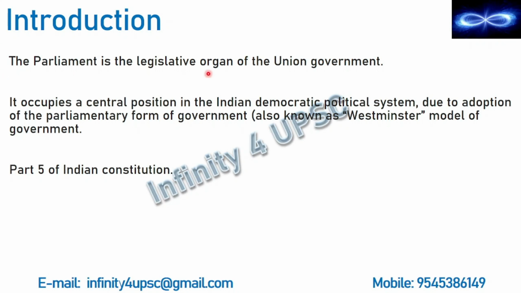The Parliament is the legislative organ of the Union government. We know that there are three different organs. One is executive organ, second legislative organ, and third judiciary. Legislative organ means the organ which is involved in the process of law making. Now, who all are involved in the process of law making? All the members of the parliament. That is, each and every member of the Lok Sabha and each and every member of the Rajya Sabha. So, all of them are members of this legislative organ.